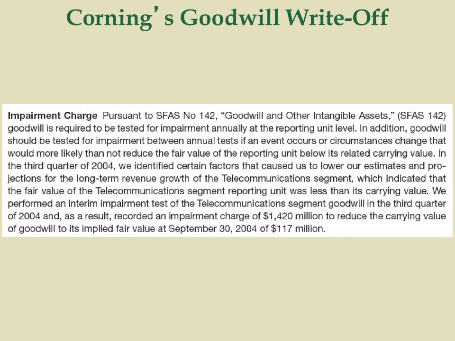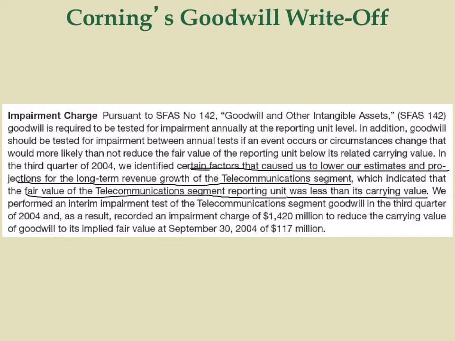Let me give you two examples here. The first example is Corning's goodwill impairment. In 2004, they found that certain factors caused Corning to lower the estimates and projections for the long-term revenue growth of their telecommunications segment, and indicated that the fair value of this telecommunications segment reporting unit was less than its carrying value.